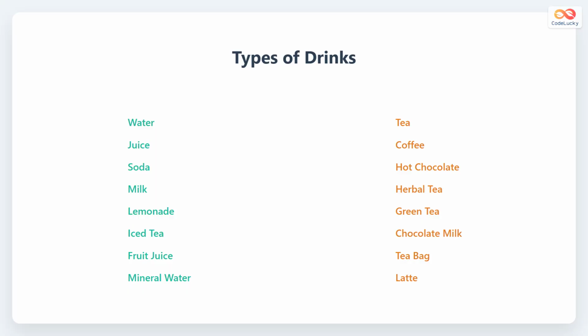Drinks can be divided into two groups: cold drinks and hot drinks. Cold drinks include water, juice, soda, milk, and lemonade. Hot drinks include tea, coffee, and hot chocolate. Each type of drink is served at a different temperature and enjoyed in different ways.